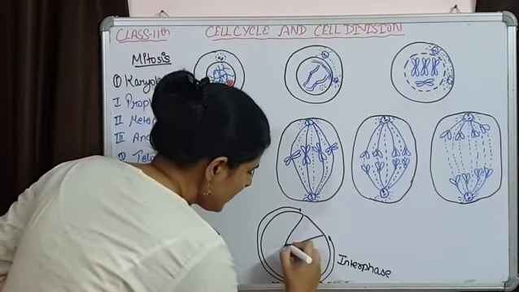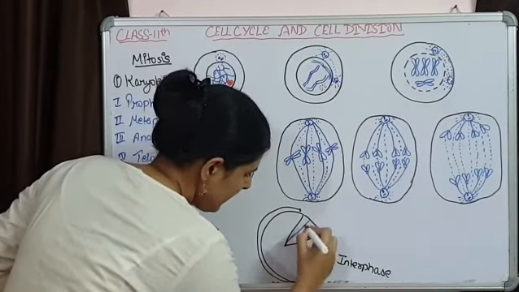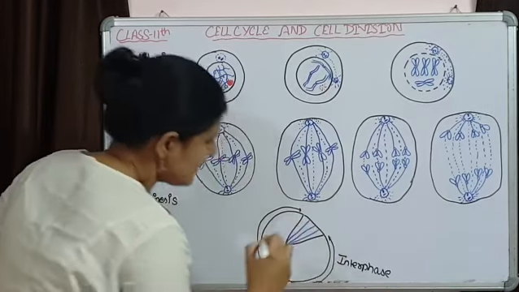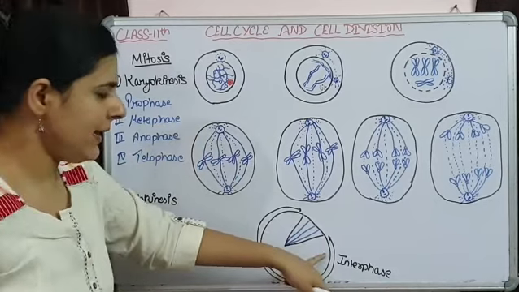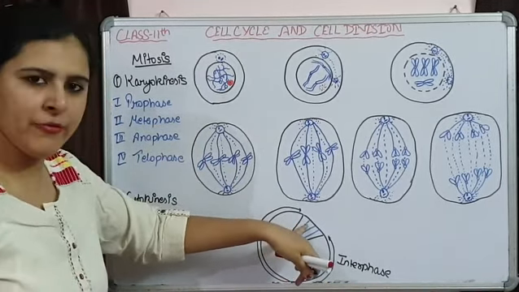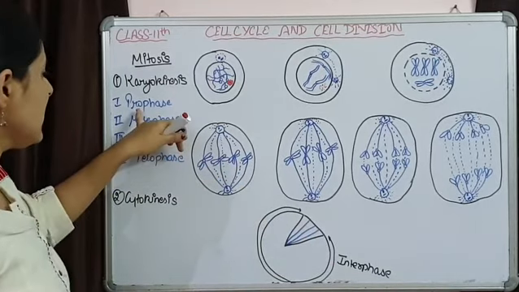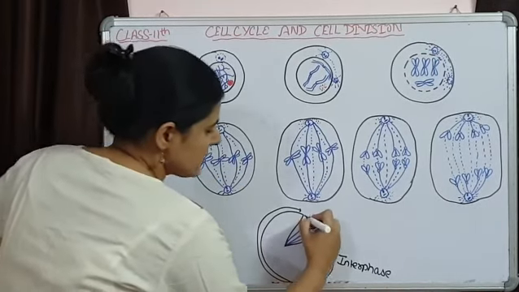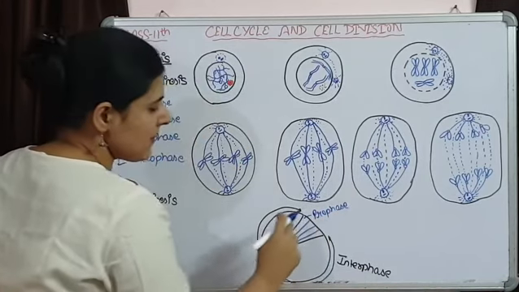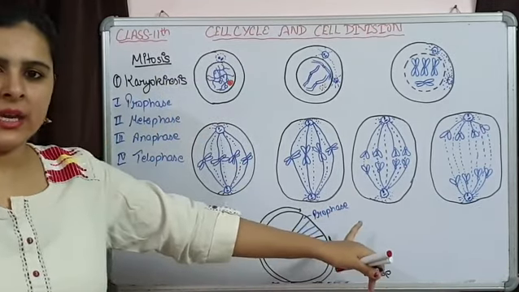So in this mitotic phase, the phases come after ending interphase. Here interphase ends, and the cell enters into M phase. So the first stage of this M phase is prophase. Interphase के बाद cell prophase में enter करती है.